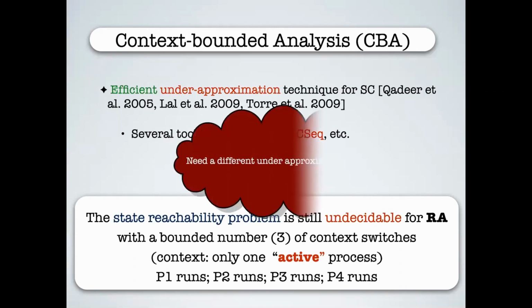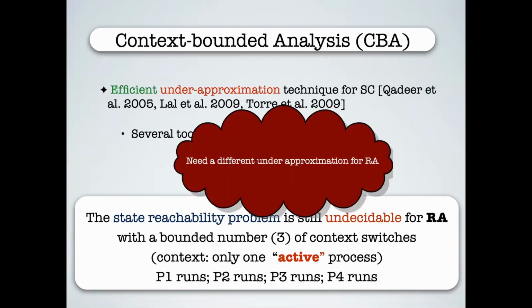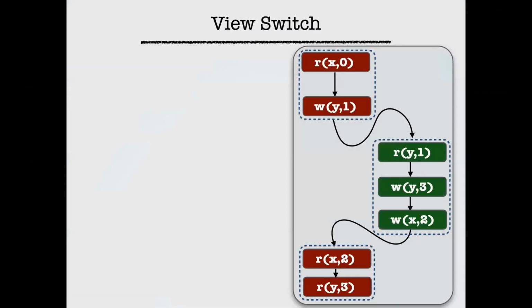So this is not an approximation. We need something that's different. So we need a different under approximation for release acquire. So what is that? Let's try to understand what possibly makes sense in the context of release acquire, which is not context-boundedness.